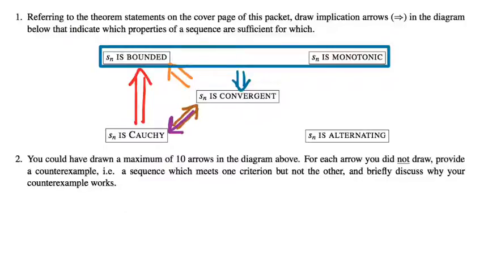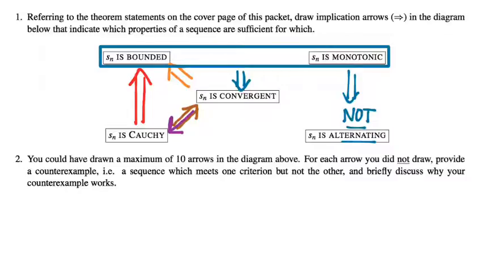I mostly included alternating just to make it a nice symmetric diagram so that there are 5 nodes and 5 edges in our graph. I think maybe also what I had in mind is the relationship over here. Yeah. So that's a little hard to convey on here, but yeah, monotonic implies not alternating. Right? If I have an alternating sequence, there's no way to make such a sequence strictly increasing or strictly decreasing, because each successive term bounces to the other side of 0.